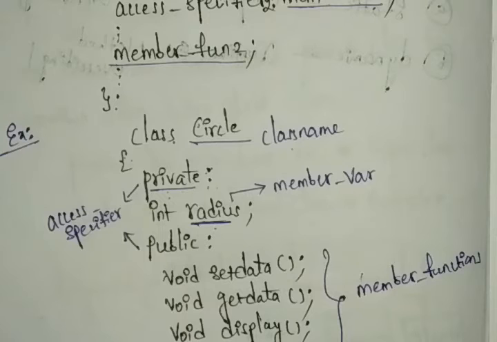These methods are available in our public sections, so they can be accessed inside, or else outside of the class by using our objects.